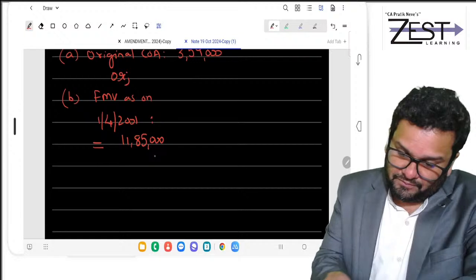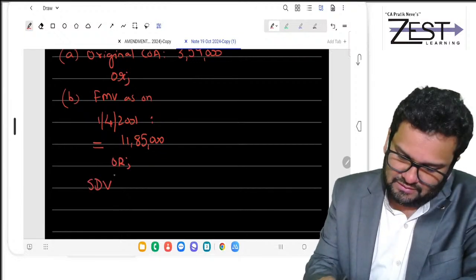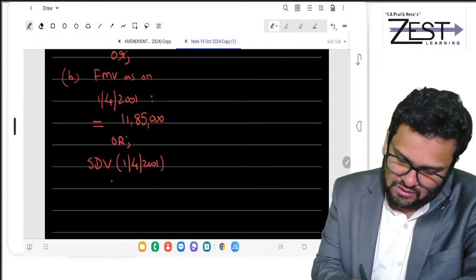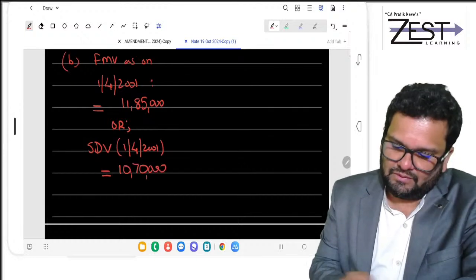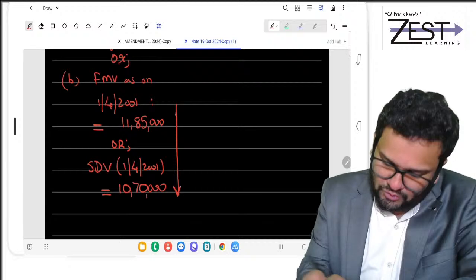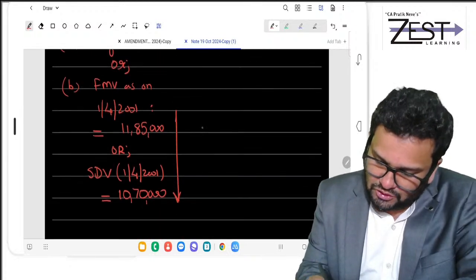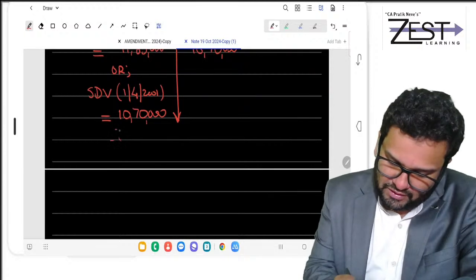Okay, but it cannot exceed SDV as on 1/4/2001, which is 10,70,000. So in short, you will take lower of these two, which is of course 10,70,000.